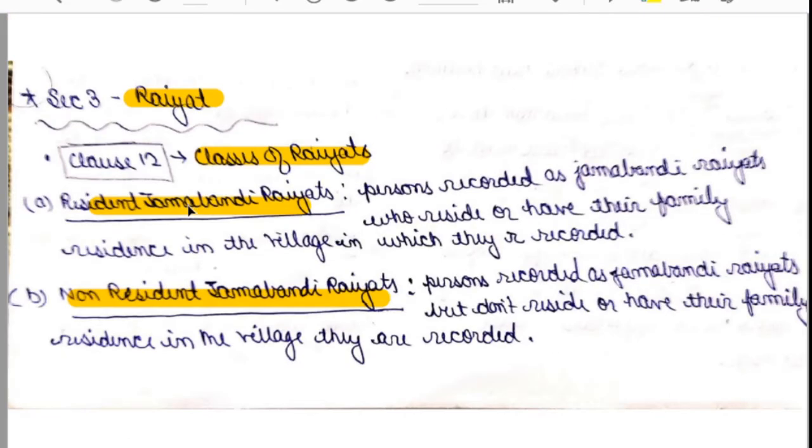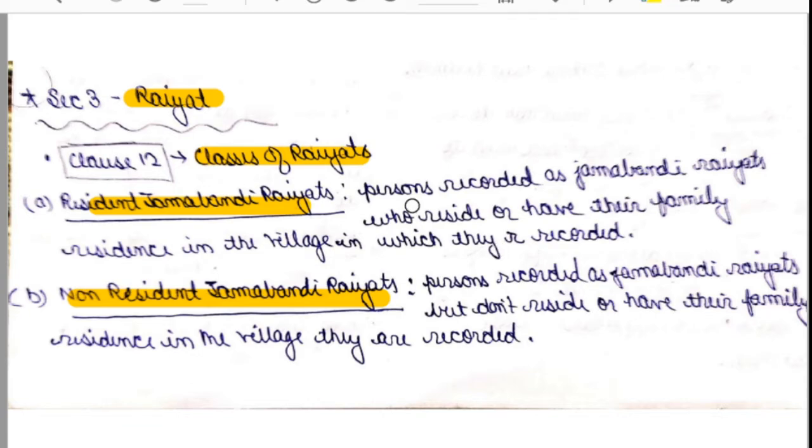So, what is a resident Jamabandi Rayyat? Resident Jamabandi Rayyats are the persons recorded as Jamabandi Rayyats who reside or have their family residence in the village in which they are recorded.